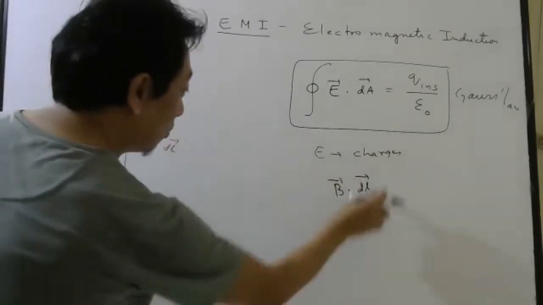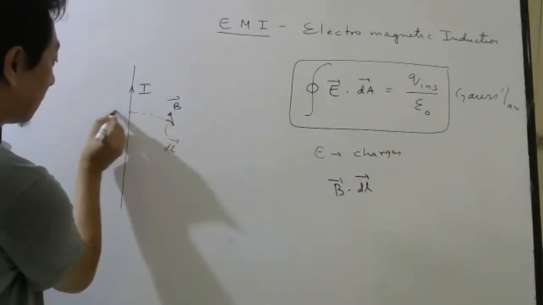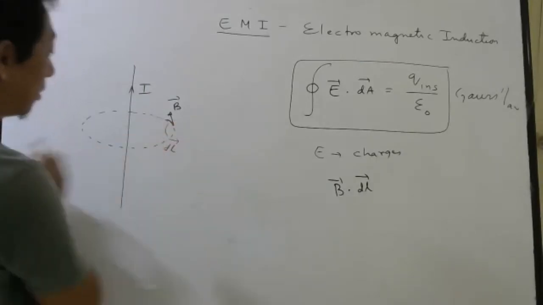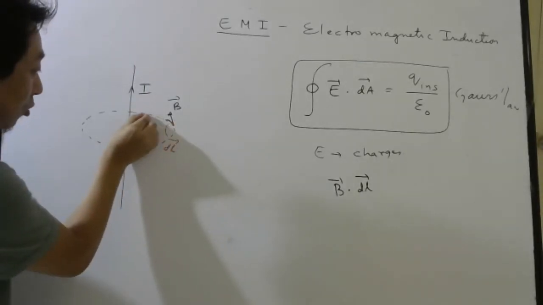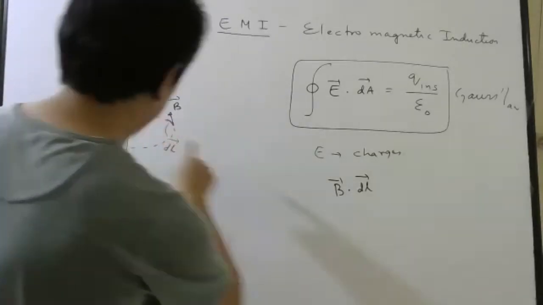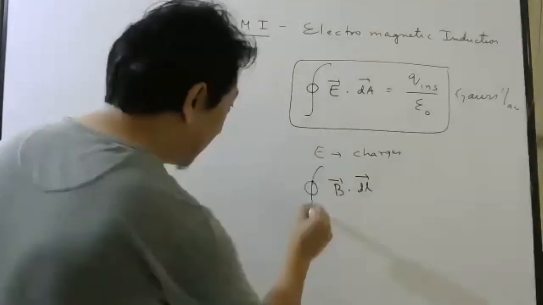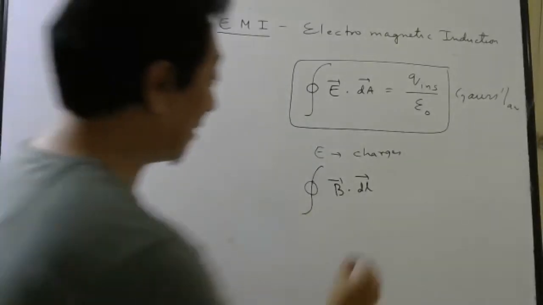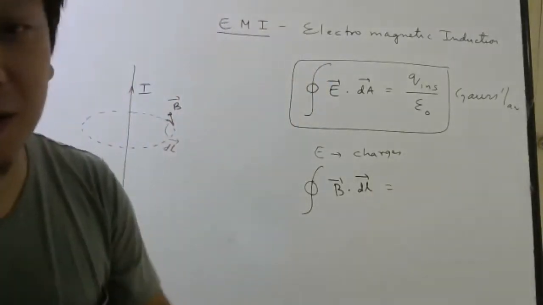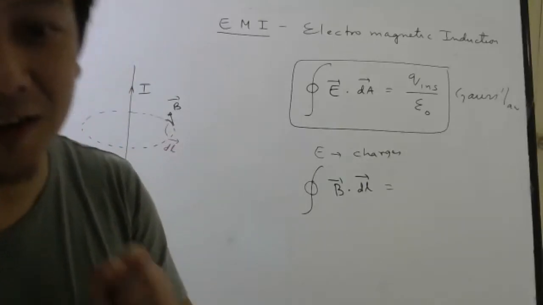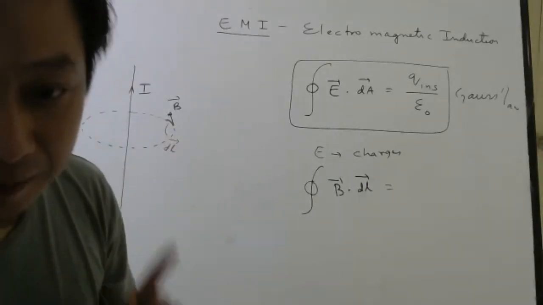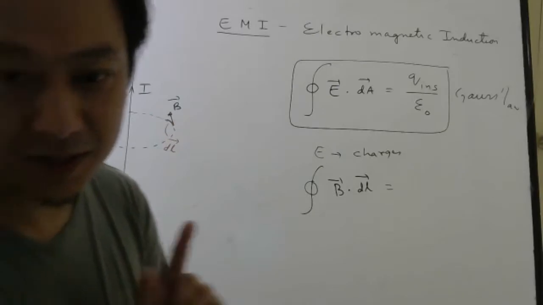Then I continue to do this for a loop. So for every part of this loop, I take dot product of magnetic field and length vector. Then I add. That according to which law? Ampere's circuital law. Superb, Nisarga.